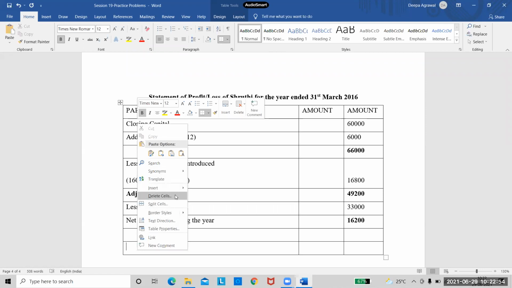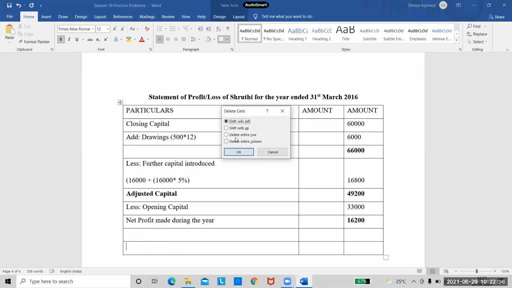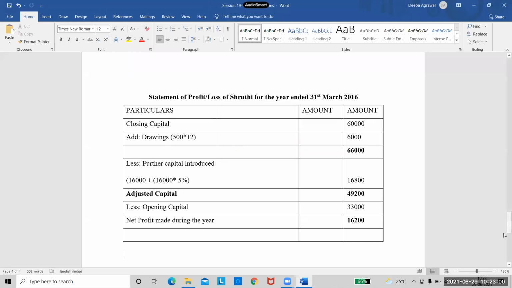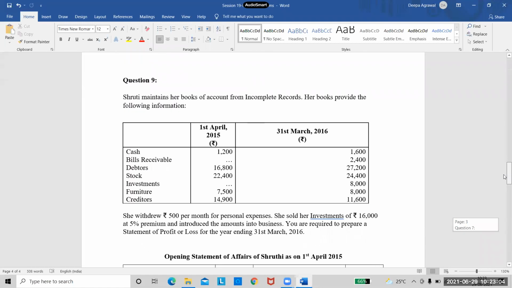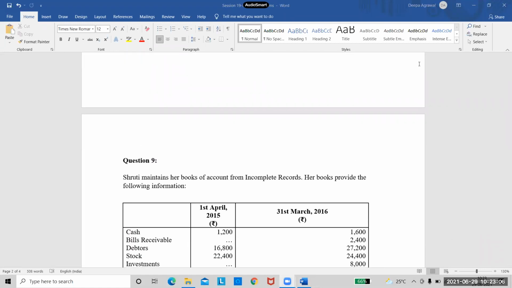Anyone has a doubt, you can ask me. We have done both the statements of capitals, calculated both the profits, and then we have done the statement of profit.